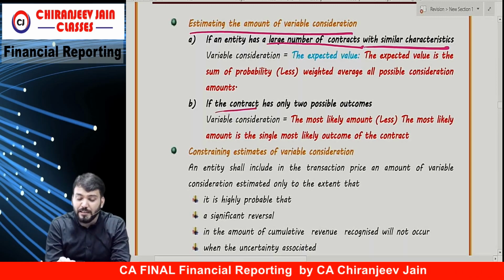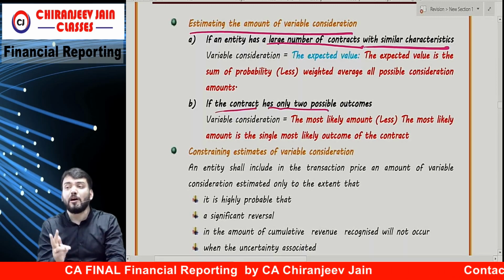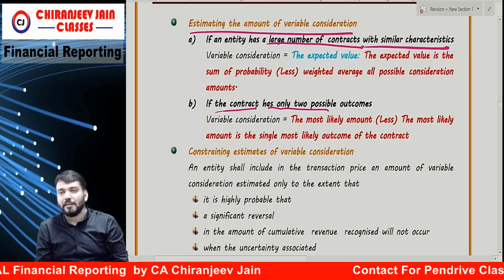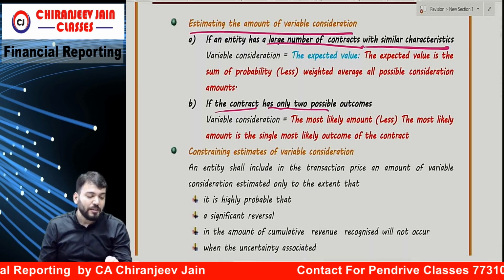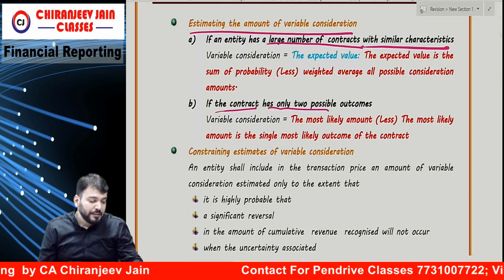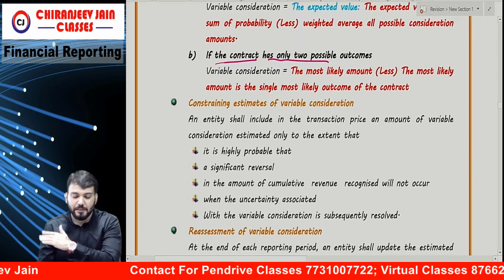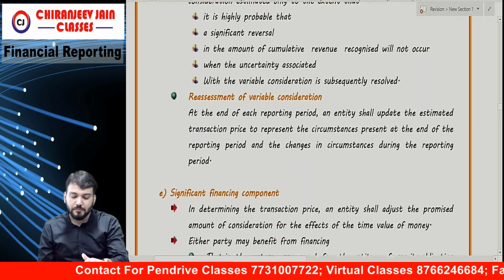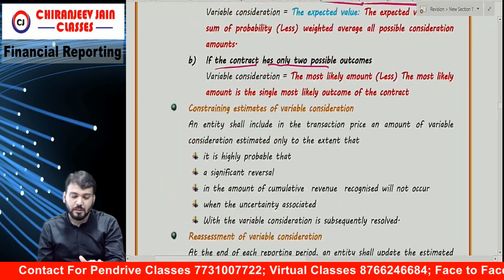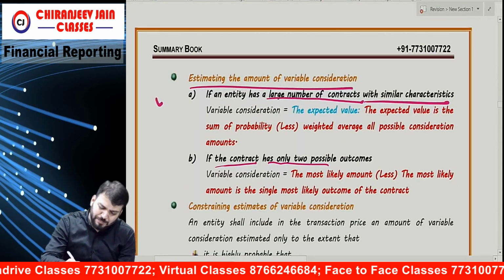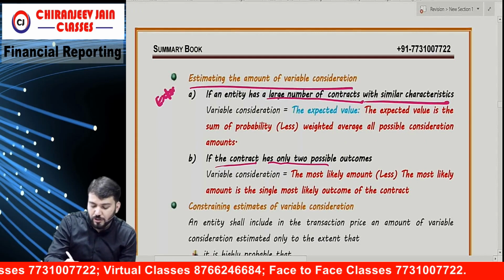Correct. There is a contract. If the contract has only two possible outcomes, then the most likely outcome will be taken as the variable consideration. Are you able to understand what I have said? Correct? Okay. Understood? We have one question on this. I am expecting a question on this also.